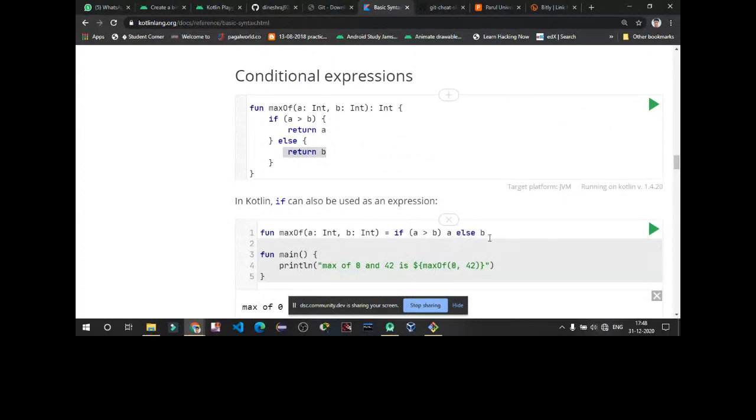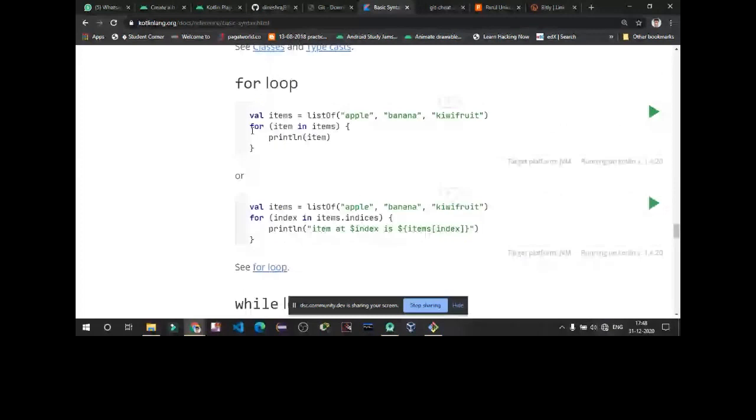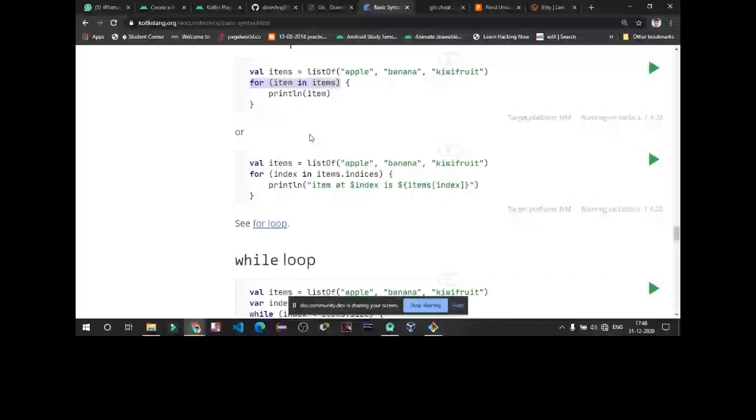So now come to the for loop. First, we are going to talk about the for loop. This is the basic syntax of a for loop. Here we have assigned a val of type items. It's a list, so we have defined some fruits in it: apple, banana, and kiwi.